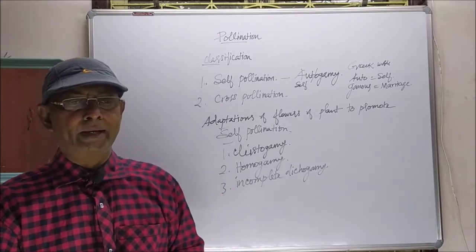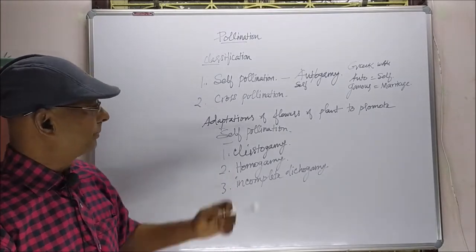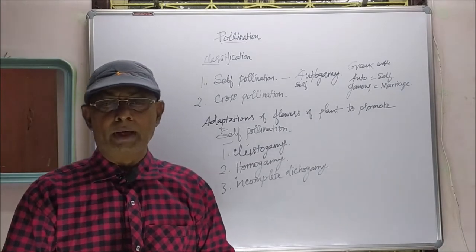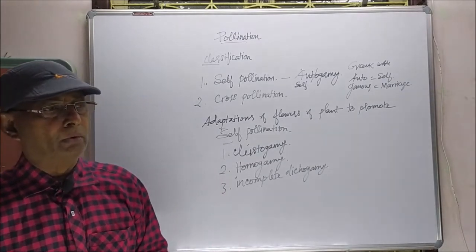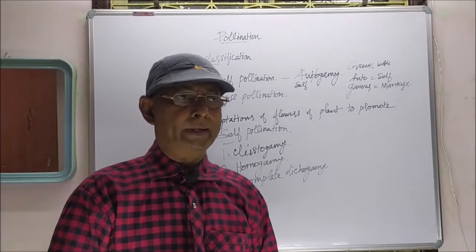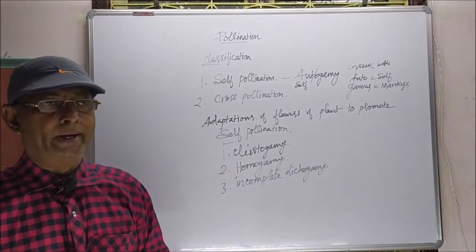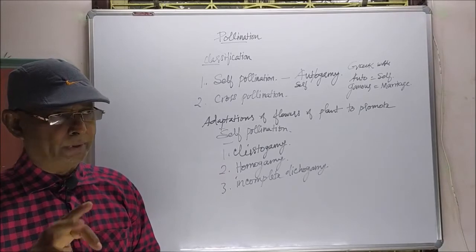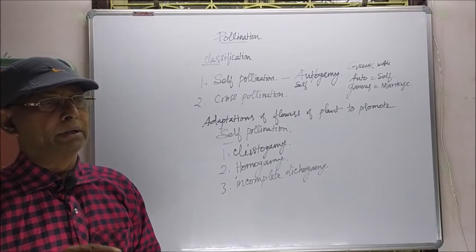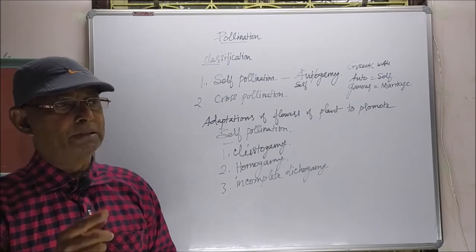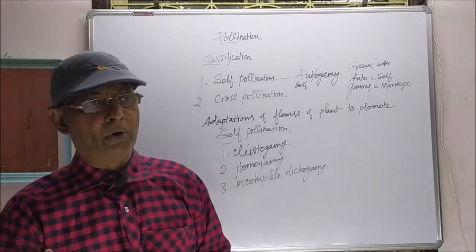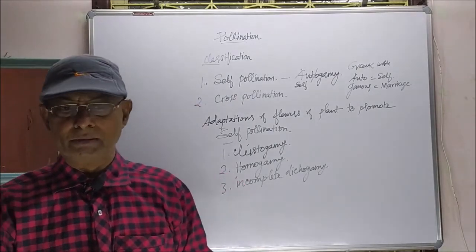Right, first case, cleistogamy. What is cleistogamy? Cleistogamy means in some of the plants, flowers never open. In the closed condition of the flowers, pollination takes place. So the transfer of pollen grains from anther to the stigma of the same flower within the closed flower is only possible.